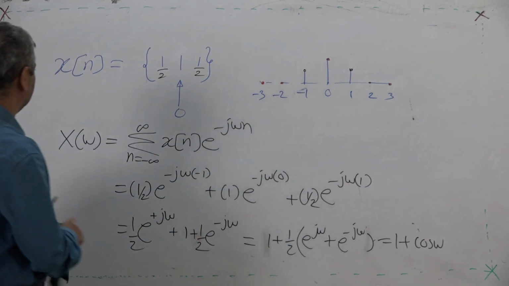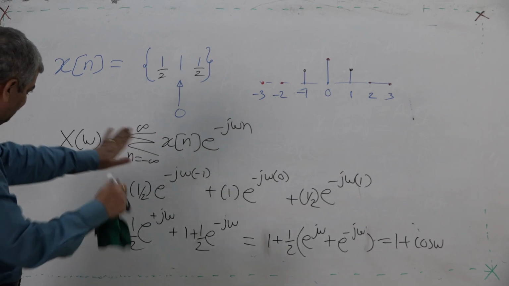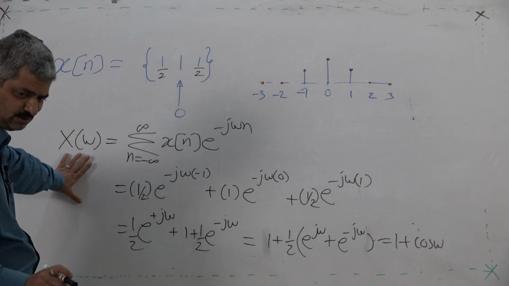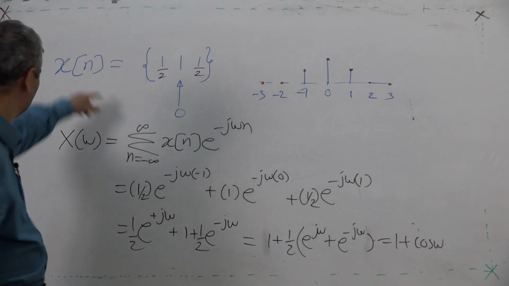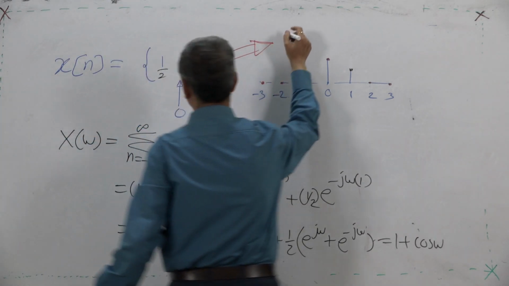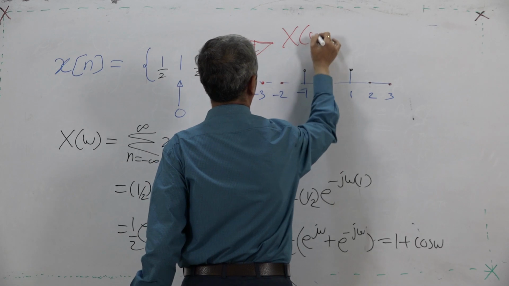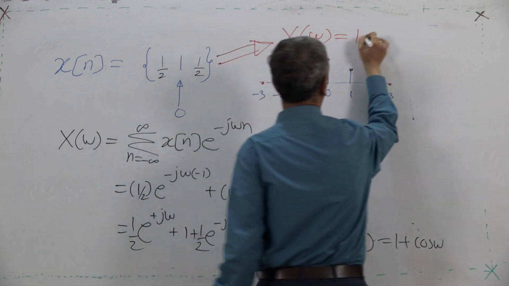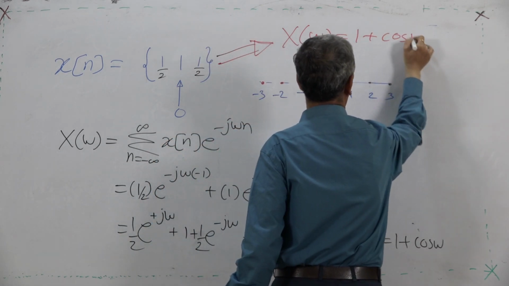So, discrete time, forget everything, this you can calculate, this is now a junior college level problem. This is the sequence and this is its DTFT: X of omega is equal to 1 plus cos omega.